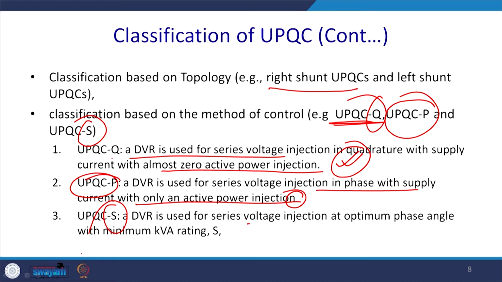So, depending on the situation, you can take more P or more Q. You can act totally as Q, you can act totally as P, and you can act in between also, but your apparent power rating will be constant. So, based on that, this is the overall picture of this UPQC.